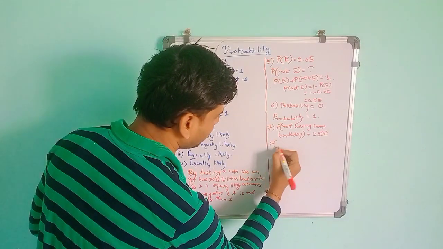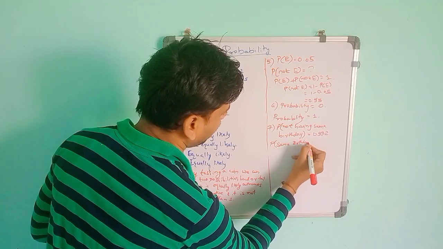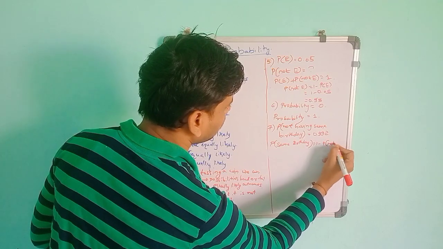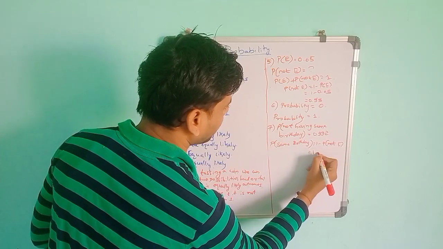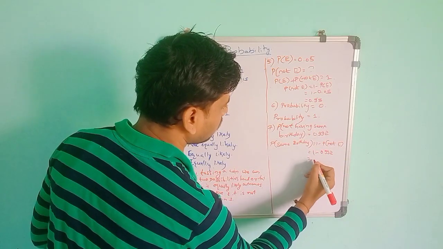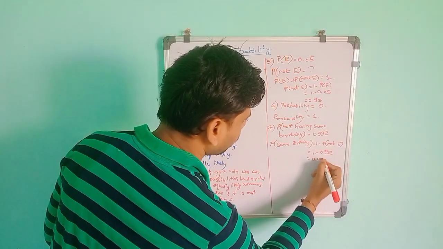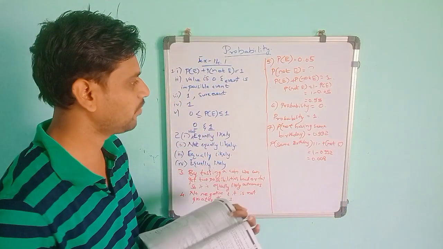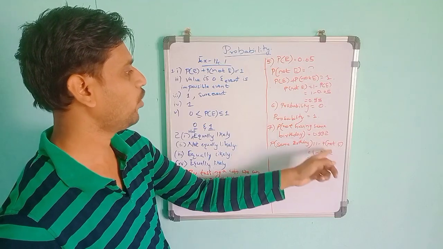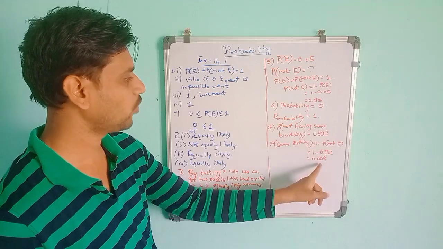It is the reverse of not having the same birthday, so it will be 1 minus P of not, which is 1 minus 0.992. This will give you 0.008. The probability of the same birthday is the reverse of the probability of not having the same birthday, 0.992. The total value is 1, so 1 minus 0.992 gives the probability of the same birthday, 0.008.